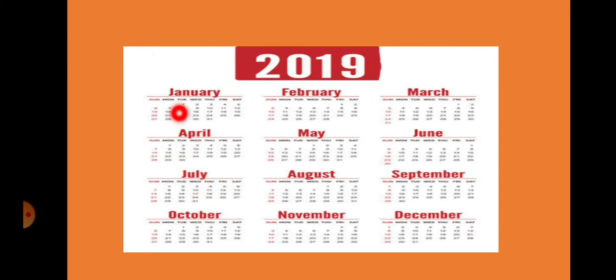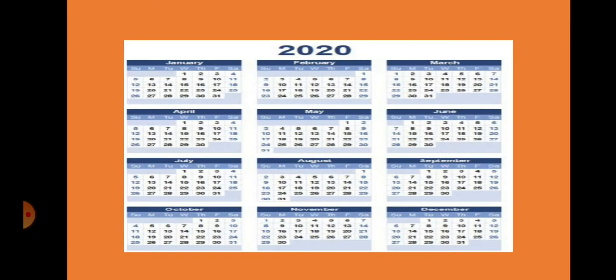So see, January 1st is on Tuesday. Okay, see what February 1st is. February 1st is on Friday. March 1st, Friday. April 1st, Monday. May 1st, Wednesday. June 1st, Saturday. See? Understood? Now, this is 2020, the year which we are having now.